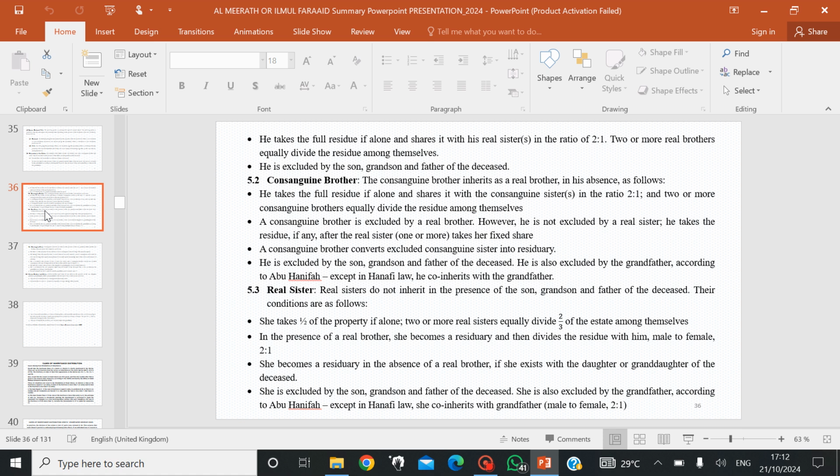So for the real sister, she will not inherit in the presence of the son, grandson, and father of the deceased. And then she takes half of the property if alone. That's according to verse 176 of Surah An-Nisa. Then two or more real sisters will equally divide two-thirds according to the same verse 176, chapter 4. And then in the presence of a real brother, she becomes a residuary, and they divide the residue with him, male to female ratio 2:1.